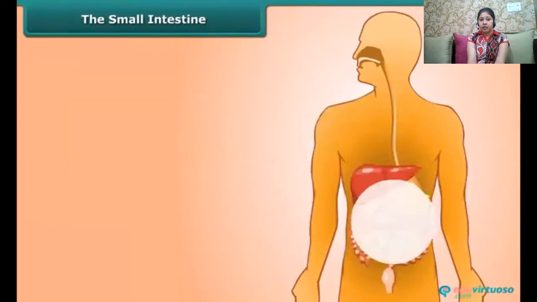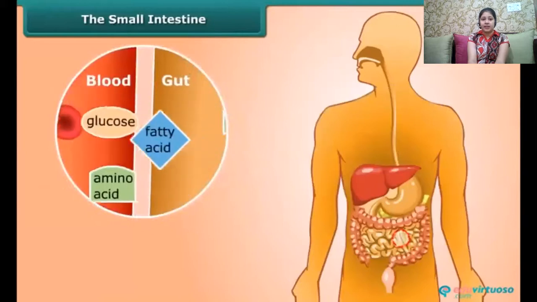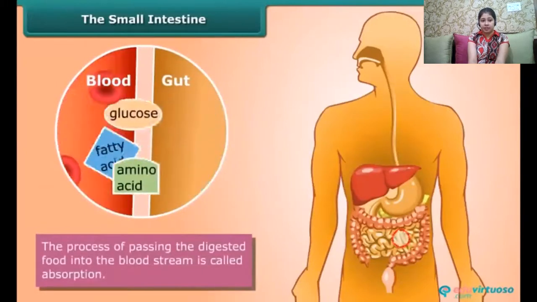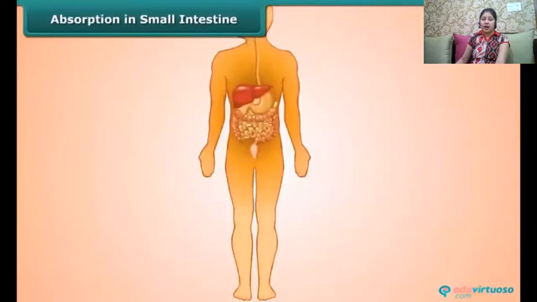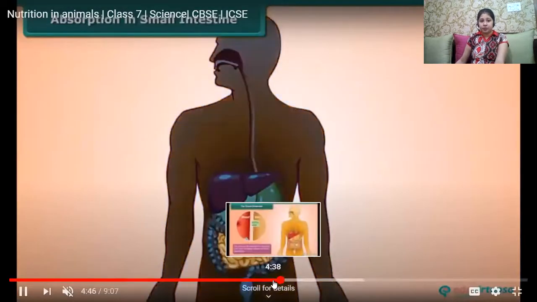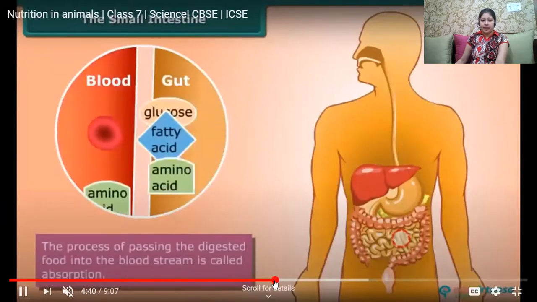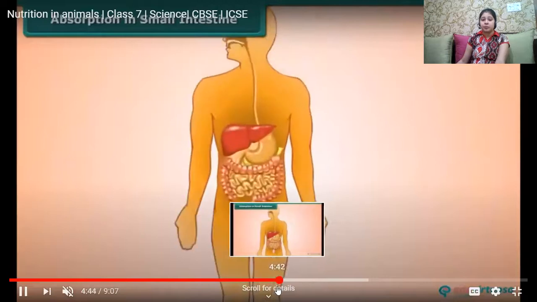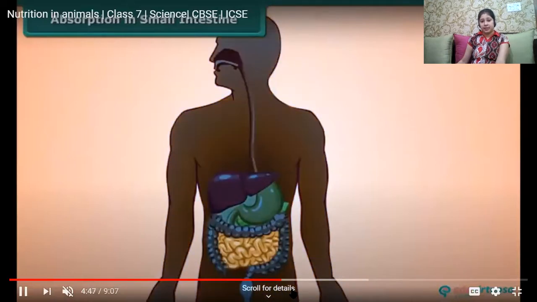These smaller molecules of amino acids, glucose, and fatty acids enter into the bloodstream. This process of passing the food into the bloodstream is called absorption, because here the absorption of the nutrients is taking place.